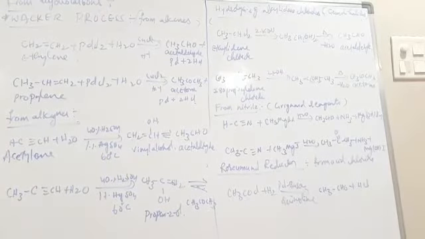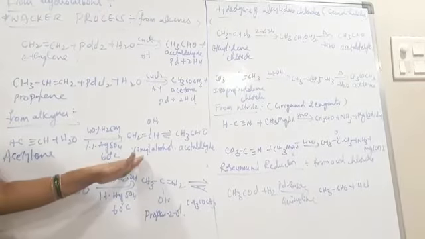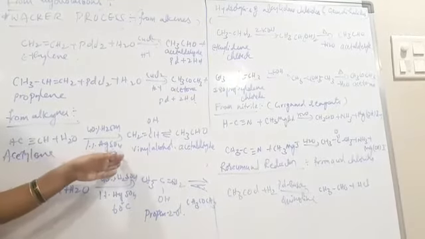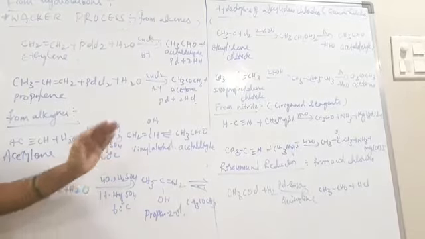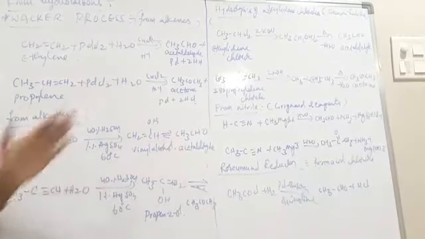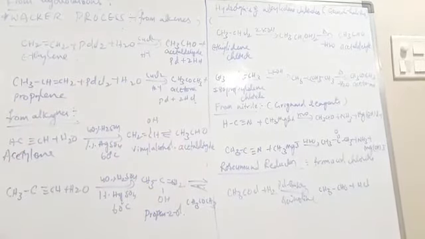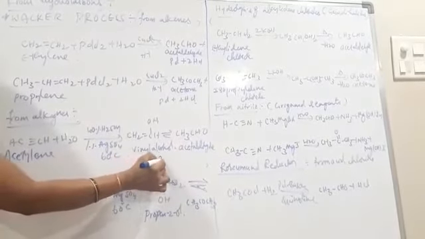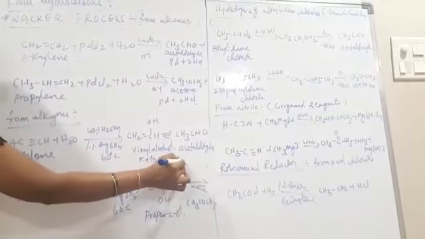Here we get vinyl alcohol and it undergoes tautomerism. It tautomerizes into acetaldehyde. This type of tautomerism is also known as keto-enol tautomerism.